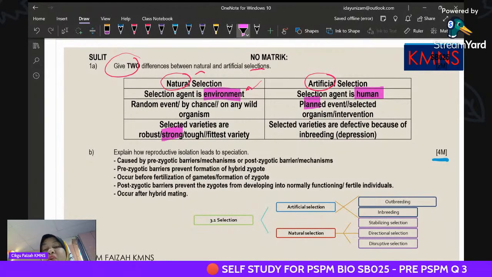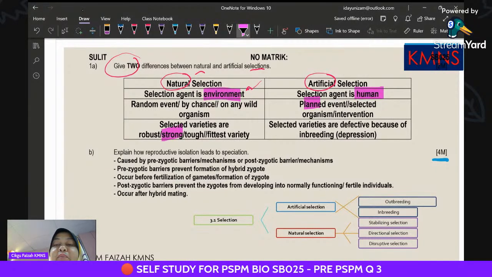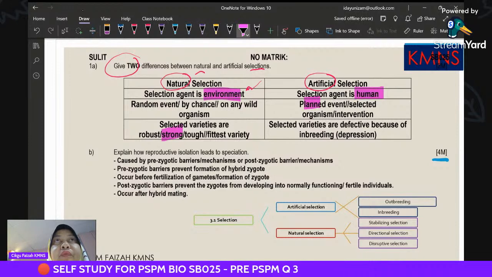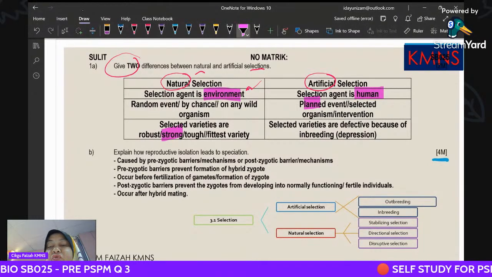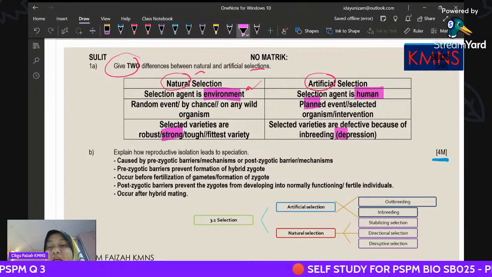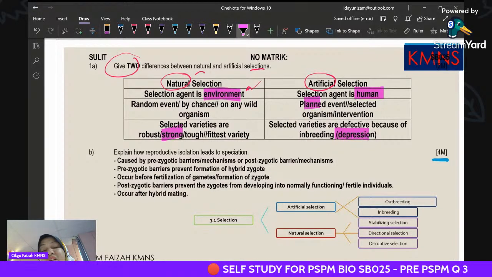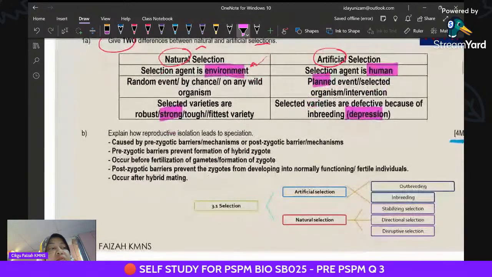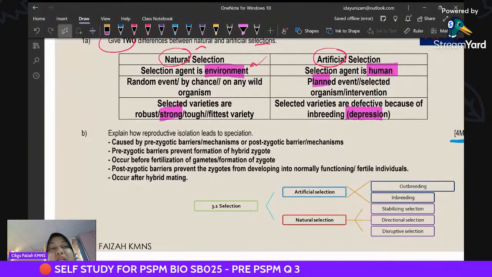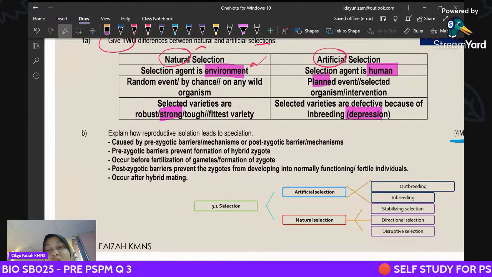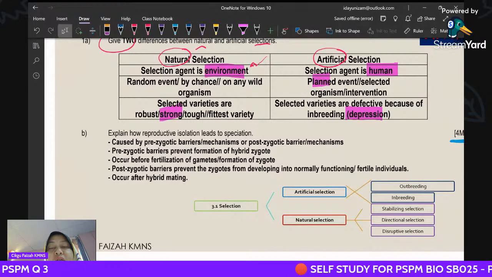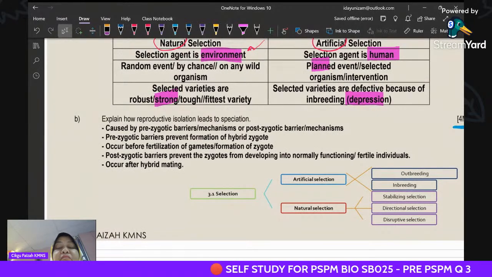Whereas for artificial selection, it depends on the patterns that are chosen, so sometimes it can involve depression. You need to know these two concepts in chapter 3. Our college used to ask this.